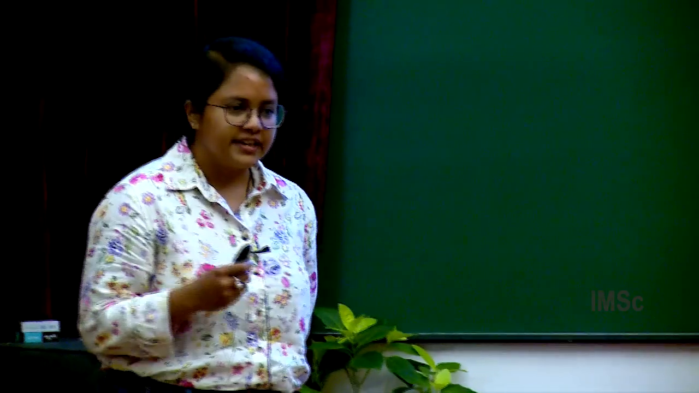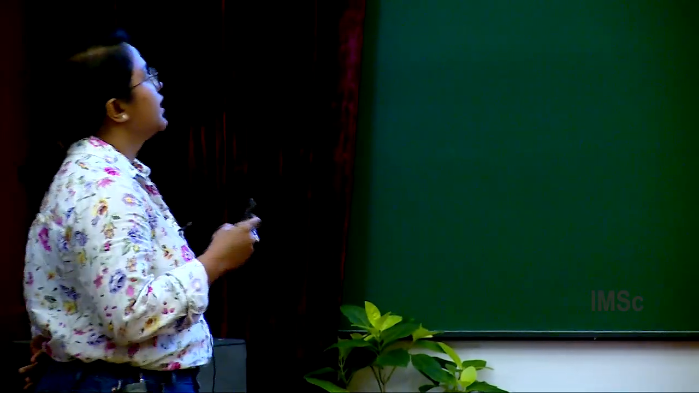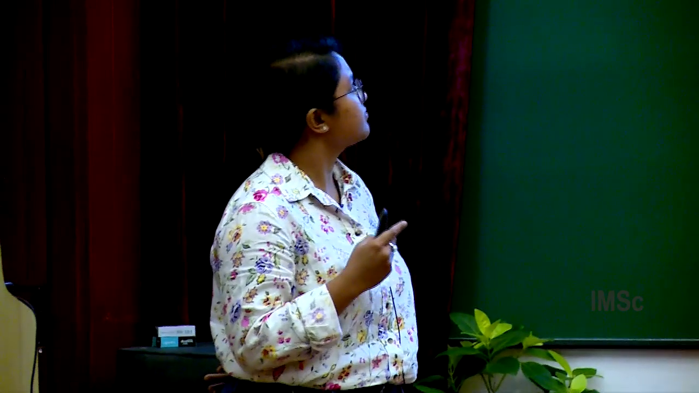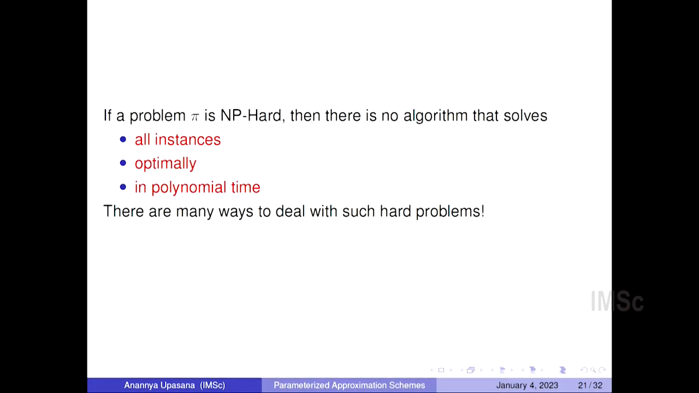But unfortunately, again, Manurangsi showed that even if there is a promise that there are k sets that cover the entire universe, it is very unlikely that in FPT time we can come up with an approximation algorithm that actually improves upon this factor of 1 minus 1 by e. So gap ETH is basically some complexity theoretic assumption. So like P not equal to NP is a complexity theoretic assumption.